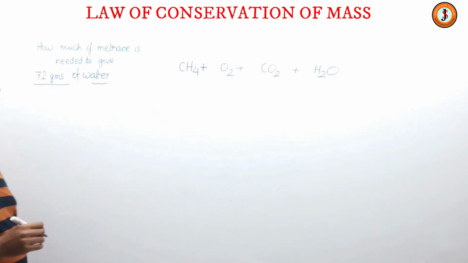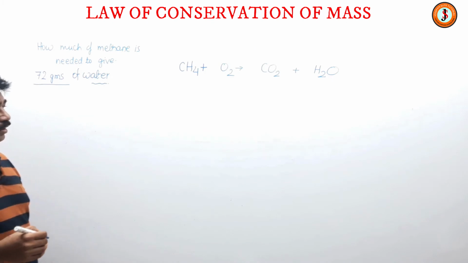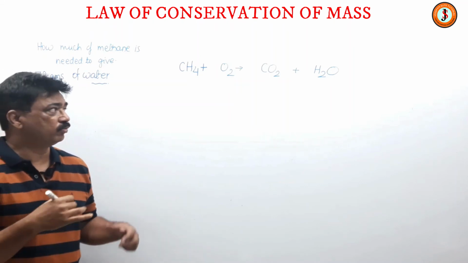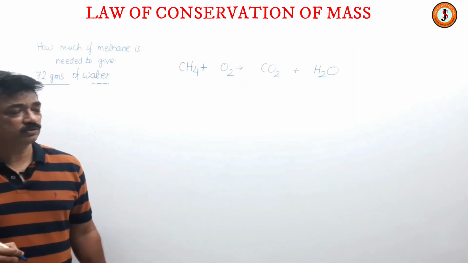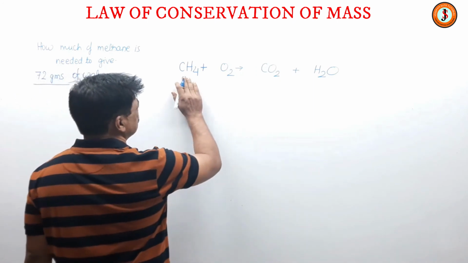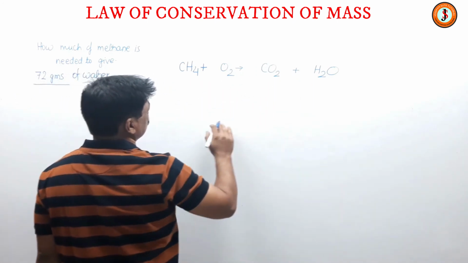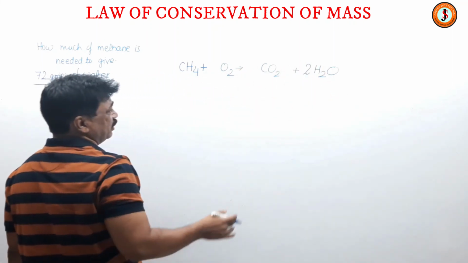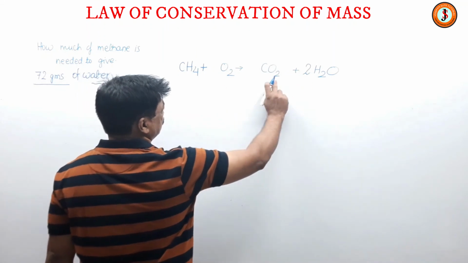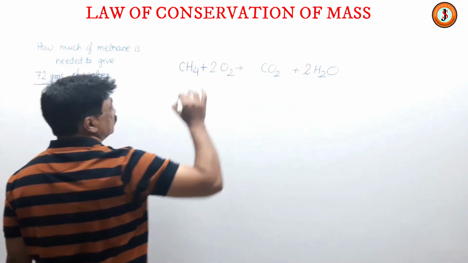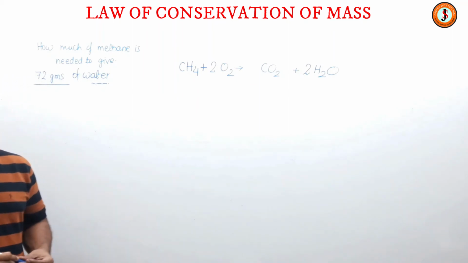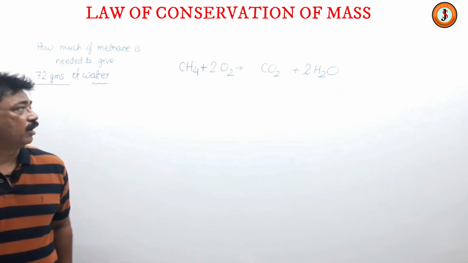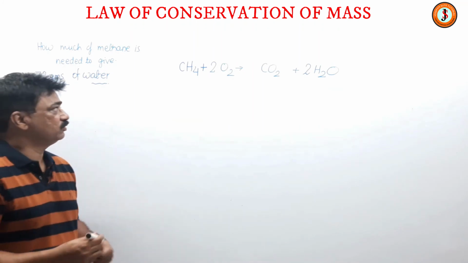Alright, so let us see. Now let us go about this reaction. We see CH4, O2, CO2 and H2O. There are 4 hydrogens, so I balance it over here and check if everything is right. There is one carbon, 4 hydrogens, and 4 oxygens. So the first step in any chemical reaction is to balance, and once you have balanced, you have justified the law of conservation of mass. Now we can go ahead very easily to solve this.